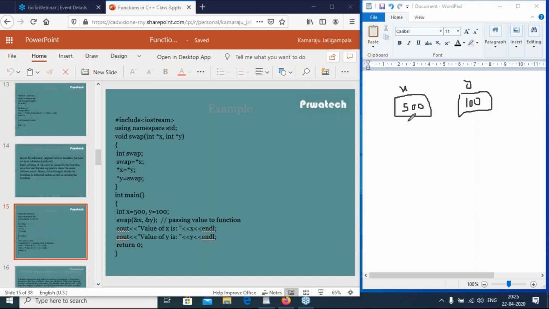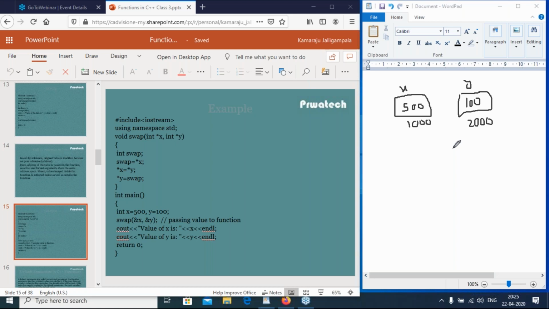Suppose this memory location, x is at 1000 and y is at 2000. Then swap is a function having two integer pointers and returning nothing.